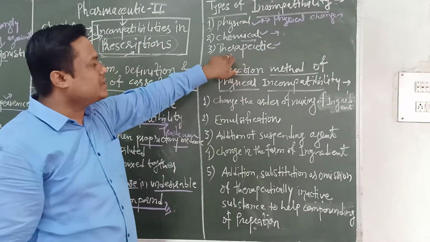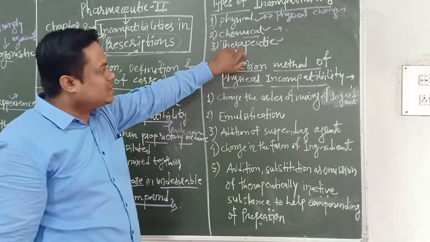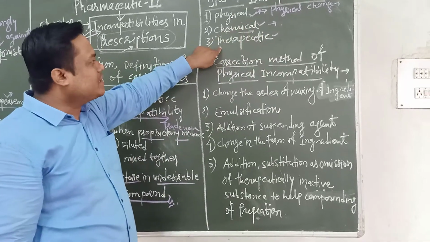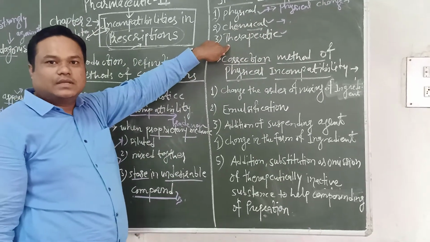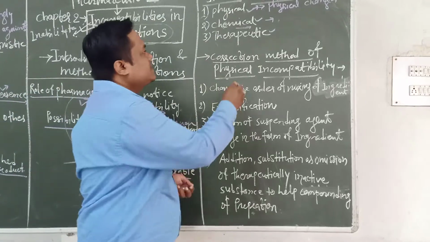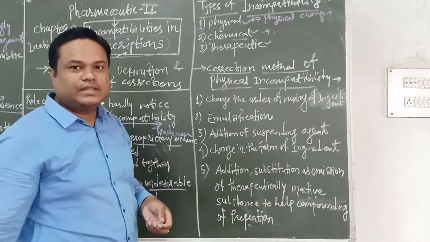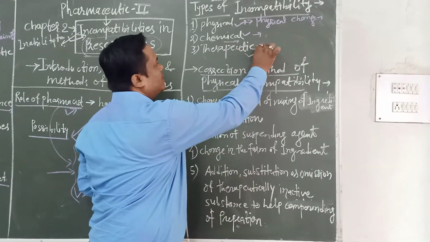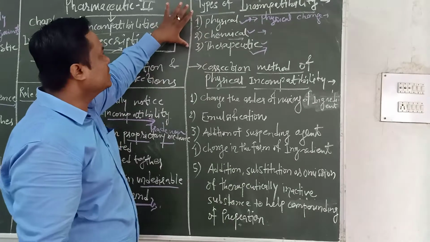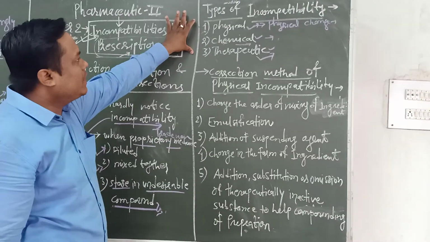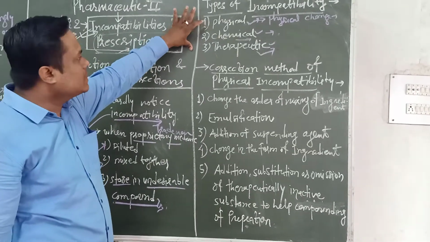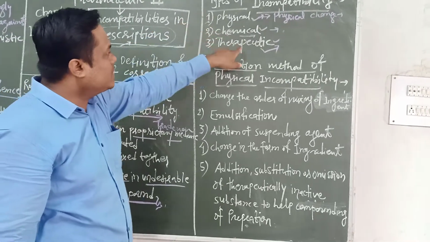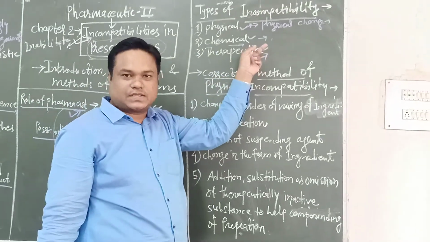And third is therapeutic nature. Then what is the reason? The first reason, for example, is error in doses, which is not prescribed properly by the prescriber. Second is the wrong doses. Then third is synergism and antagonistic activity of the drug. Then next is the drug interaction or adverse drug reactions. This is all under the therapeutic incompatibility. So these are the types of incompatibilities. The first is physical, then second is chemical, and third is the therapeutic. And one reason for therapeutic is contraindications also.